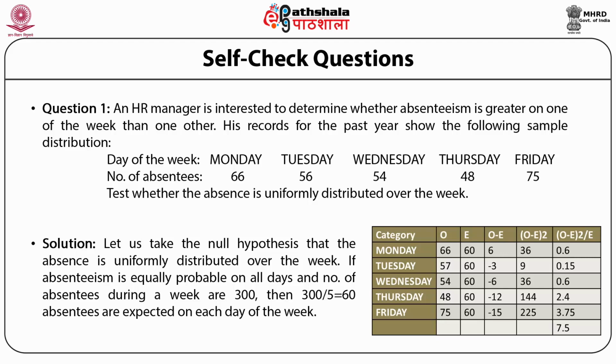So we have got the expected value, we have got the observed value, hence we can calculate the difference, we can calculate their squares, and this will help us in getting the value of the chi-square. Now we see the calculated value of the chi-square is 7.5, which is less than its critical value of 9.49 at a given level of significance, that's 0.05, and here the degree of freedom is 5 minus 1, which is equal to 4. The null hypothesis is accepted.